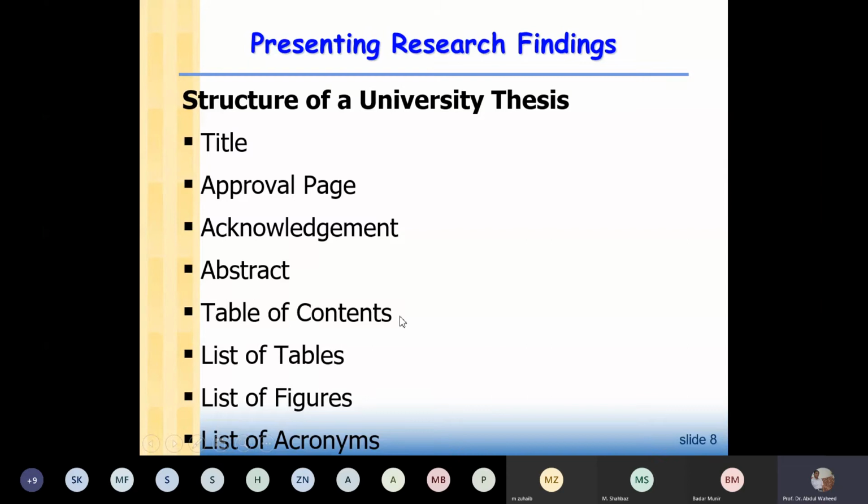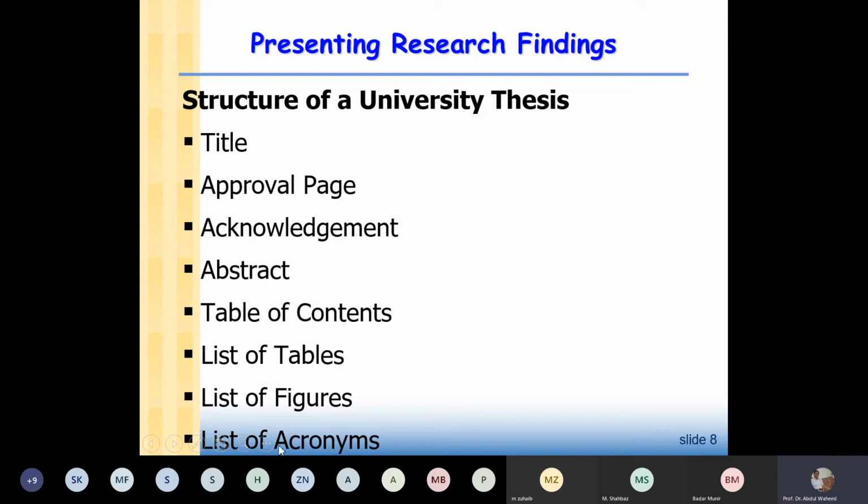Then we have the table of contents of the thesis and the list of tables. All tables that are in the thesis, you will make a list of all those tables and mention the page number of all those tables. There will also be a list of figures. All figures that are in your thesis, you will make a list, and then you will write the corresponding page number of the figures.